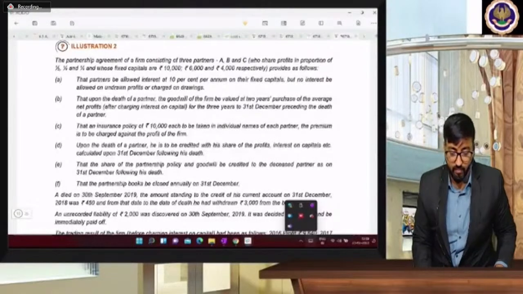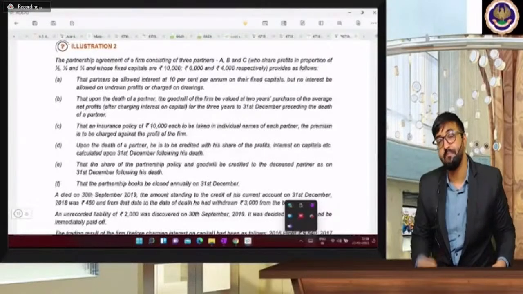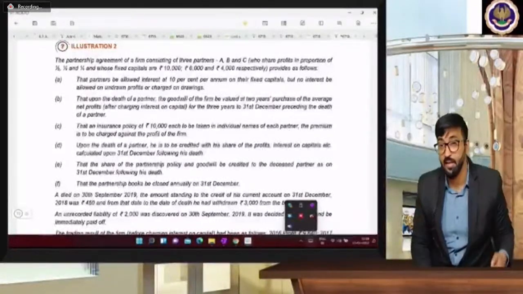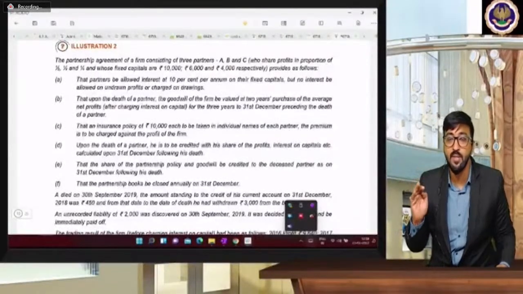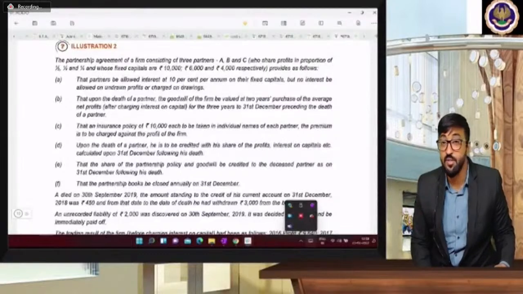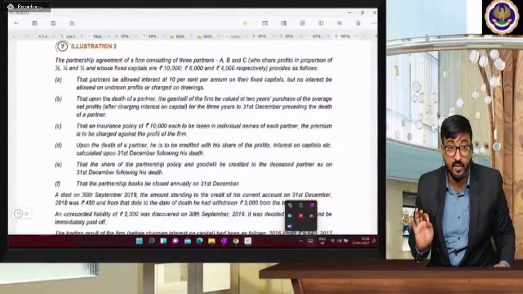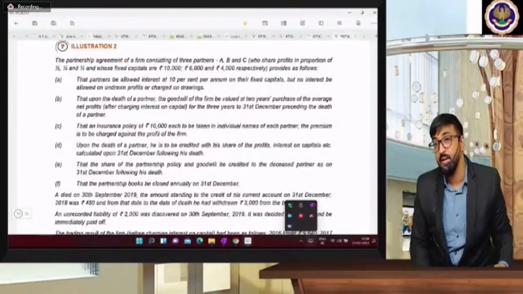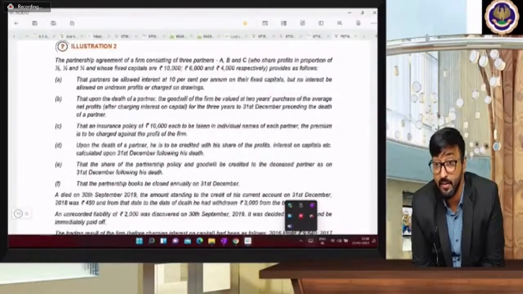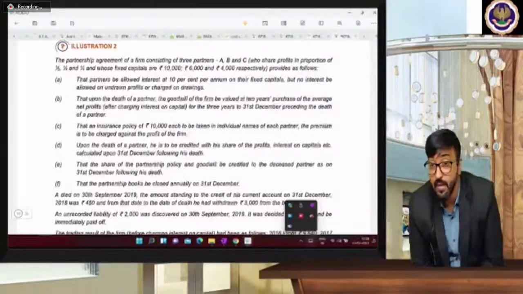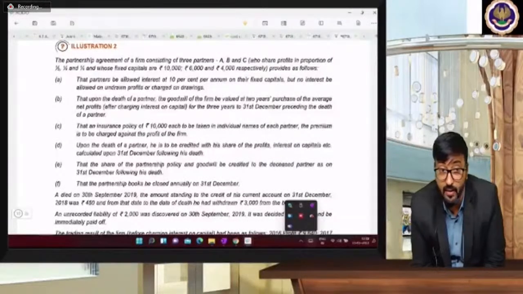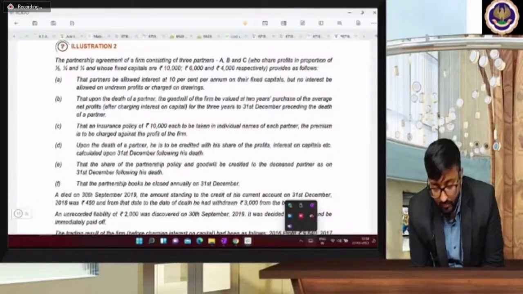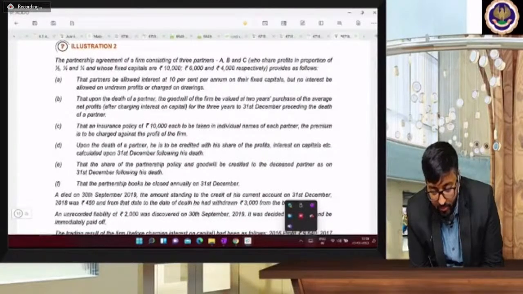Okay, next one. I'm asking you: JLP is treated as an asset. In case of retirement, what is the entry? In case of death, what is the entry? JLP treated as an asset. In case of retirement, which is the entry? And in case of death, what is the entry? JLP treated as an asset.